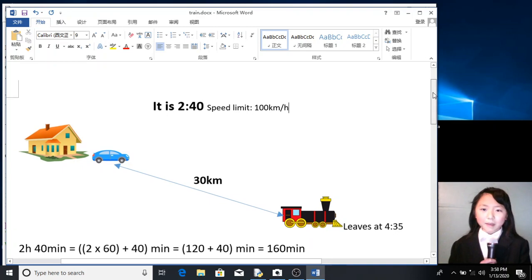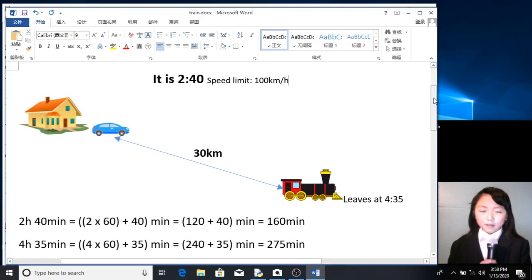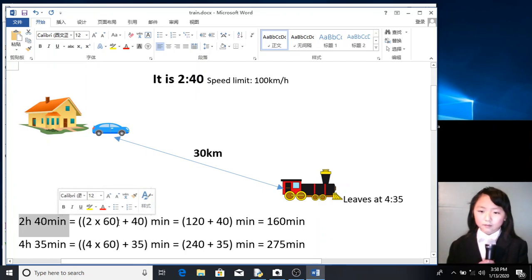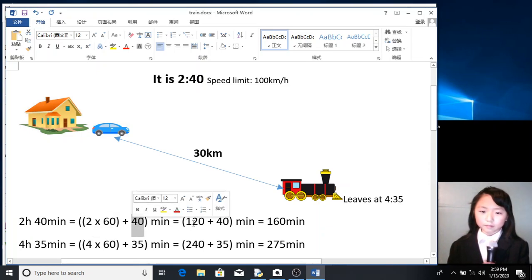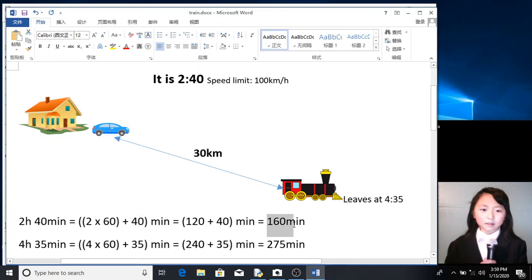Now, let's do the math. Since it is 2:40 right now, which is 2 hours and 40 minutes, we convert that to minutes. So 2 times 60 will be the amount of minutes in 2 hours, and then we plus this 40, we get 160 minutes. And the train leaves at 4 hours and 35 minutes.